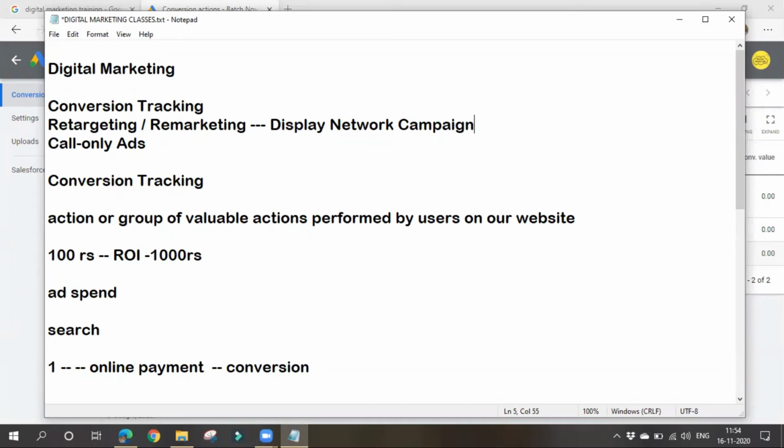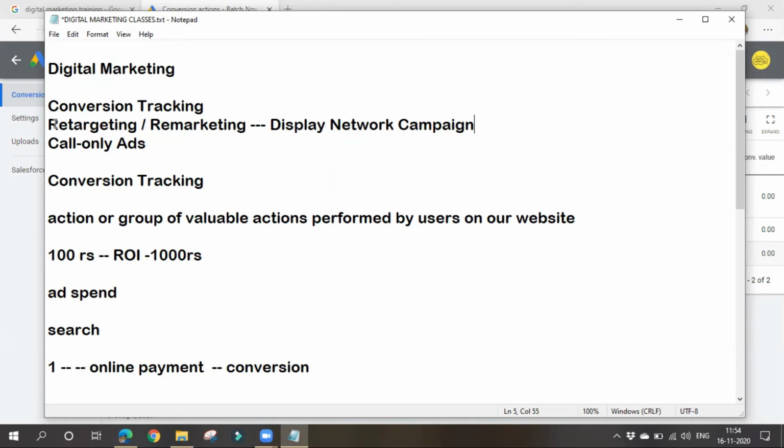Again I'll say whom we can target with the help of this remarketing or retargeting. We can target people who came to our website previously, and also we can target people who are actively looking for our business. Actively looking means they might be searching for our business, or they might be visiting sites which are similar to our business. Like such, we can target all these kinds of people with the help of display network campaign. This is also known as remarketing or retargeting.